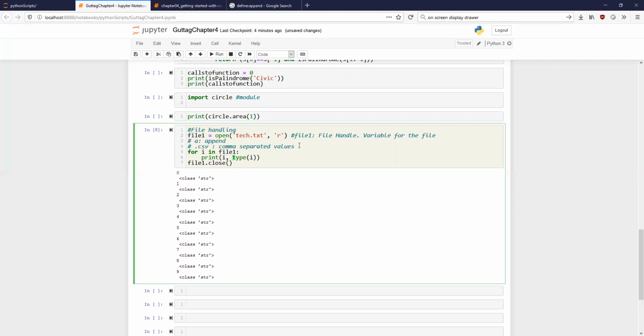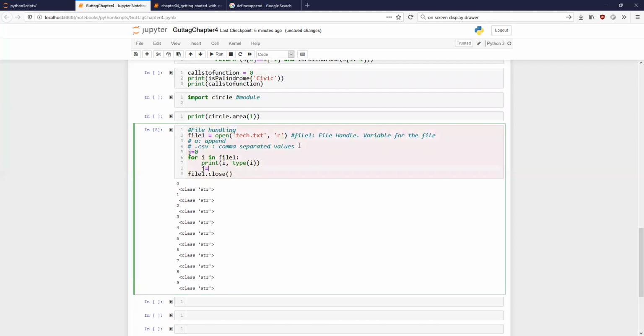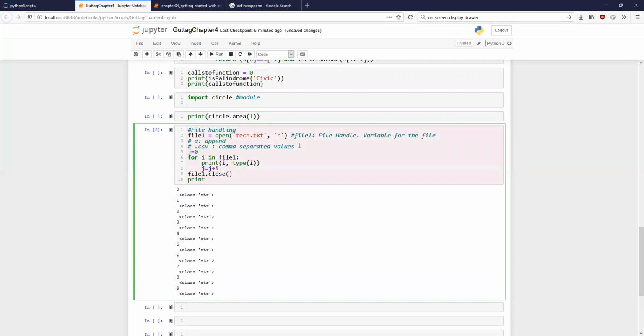Now let us say I define j is equal to 0, and j is equal to j plus i. What do you think is going to happen in this case?